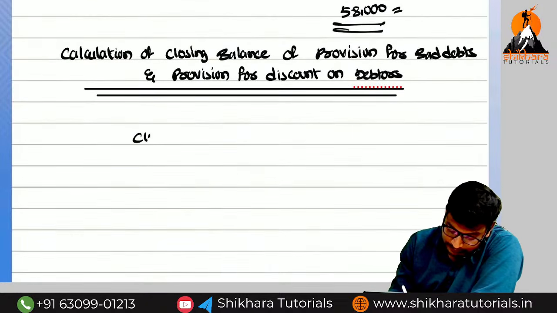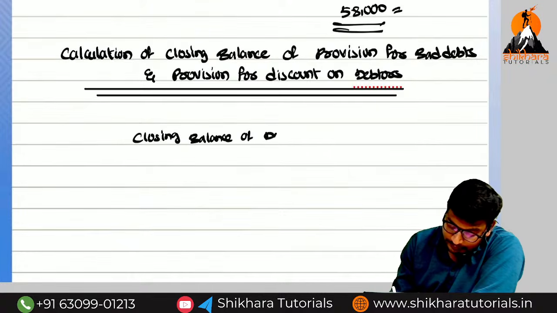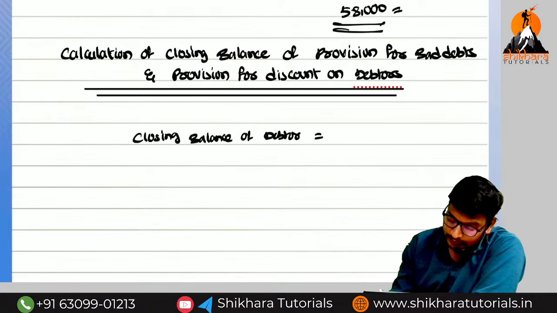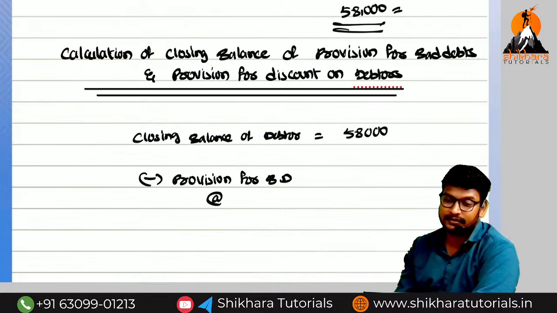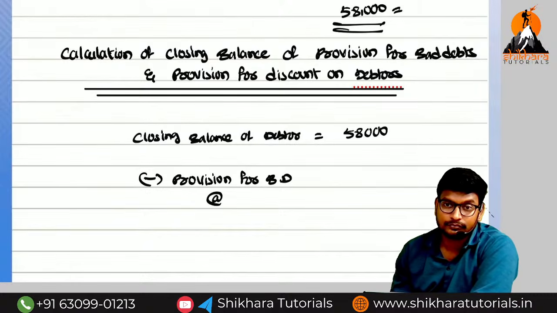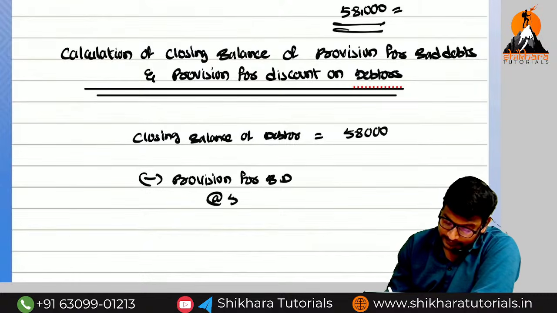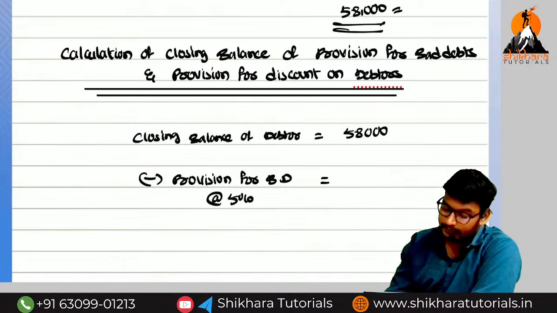So the closing balance of debtors is equal to how much? 58,000 minus provision for bad debts at the rate of how much? What is the percentage? 5% on 58,000.